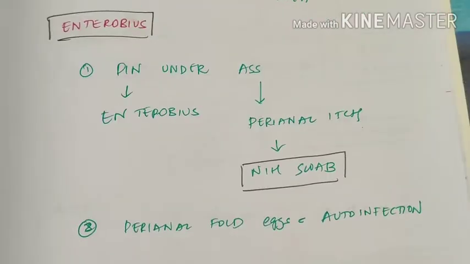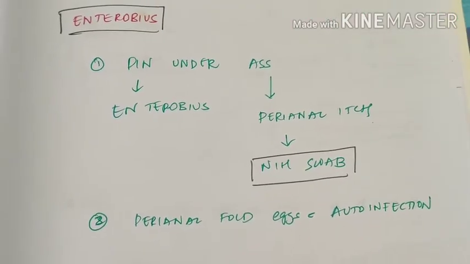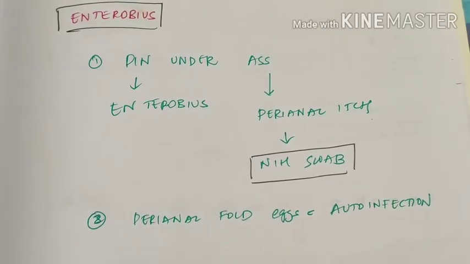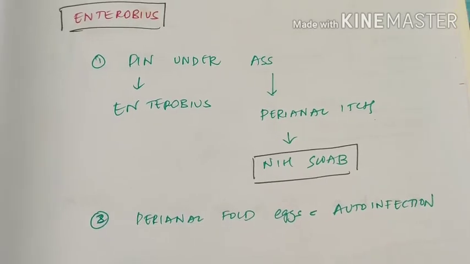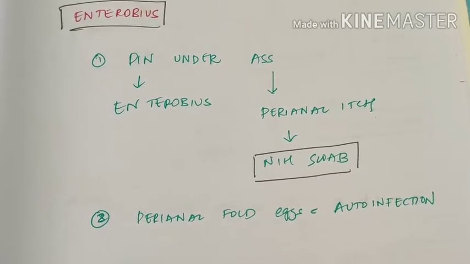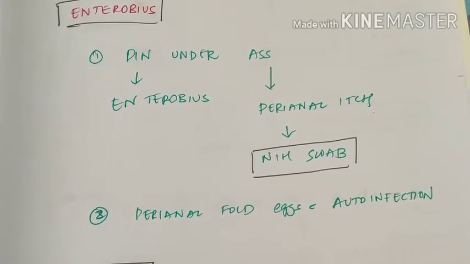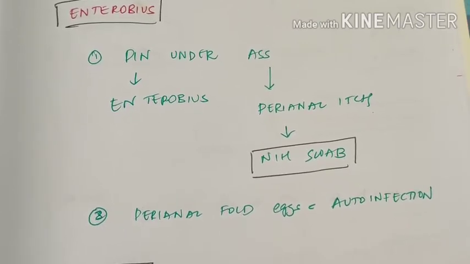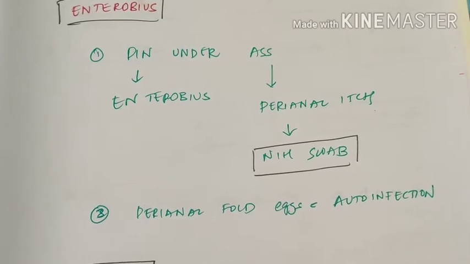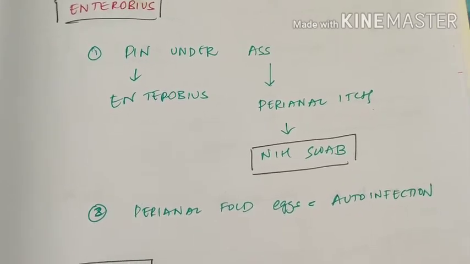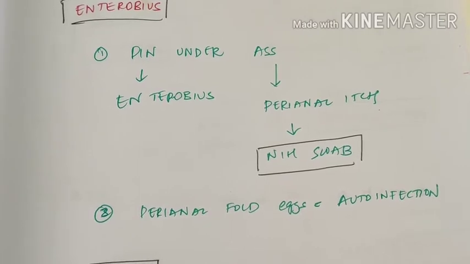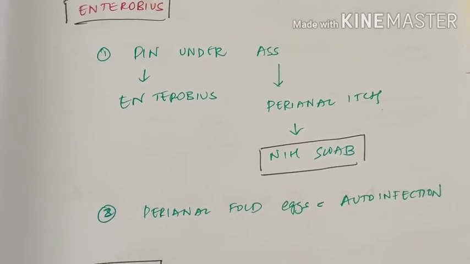Simple. And now remember Enterobius as pin under S. Enterobius is a pinworm first of all, and it causes perianal itch. Anus, pin under anus. It will be staying near the anal verge, and it will cause perianal itch. It will form grooves in the perianal area and stay there.